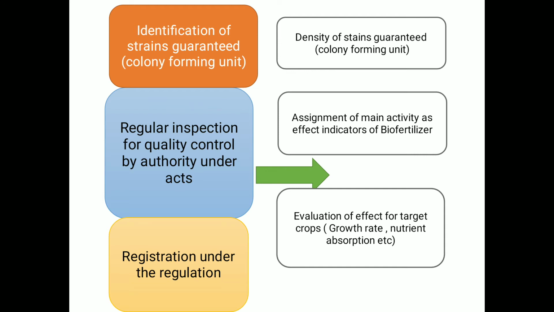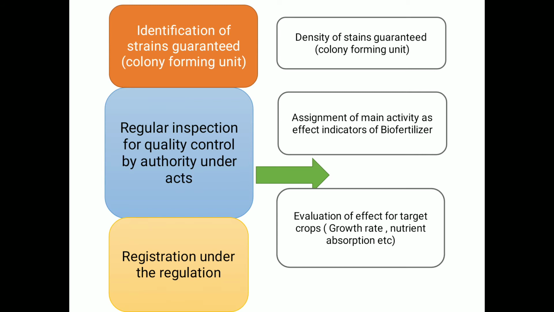Next, during the growth of that particular microorganism, after identification, there is regular inspection for quality control by the authority under the acts. That means we have to do regular inspection and count. We count that particular microorganism after certain intervals, and through that we decide whether the microorganism has increased or not between those intervals.